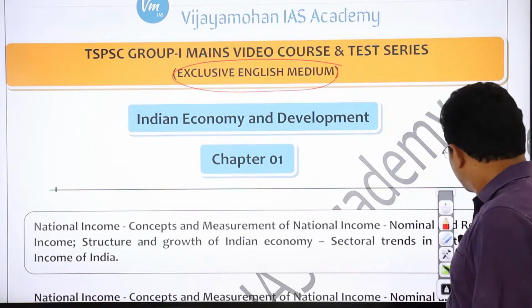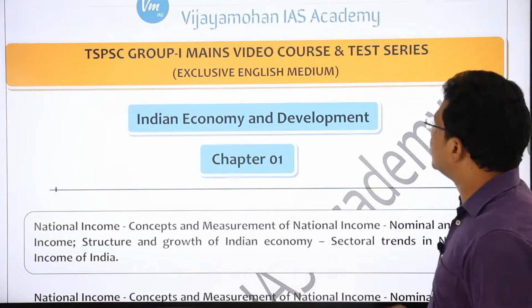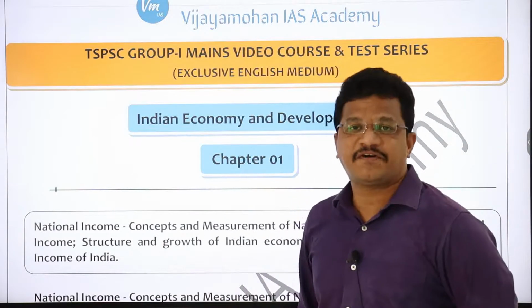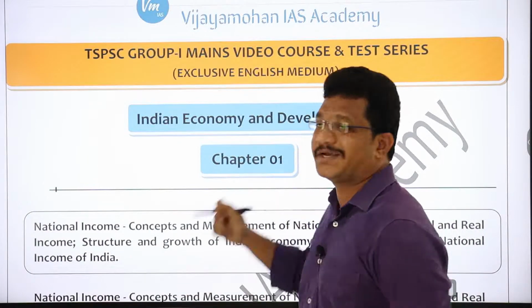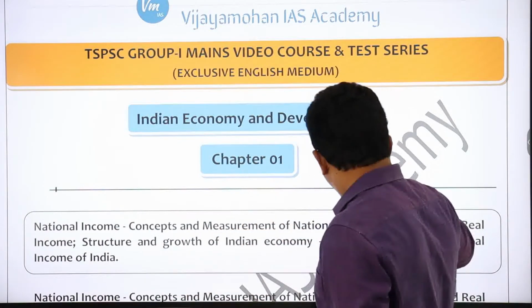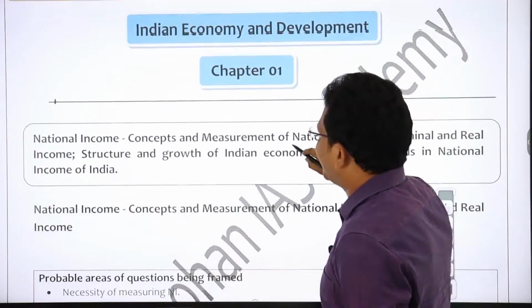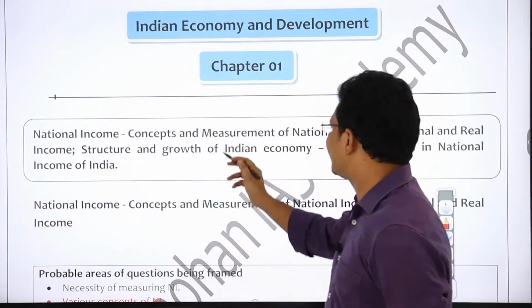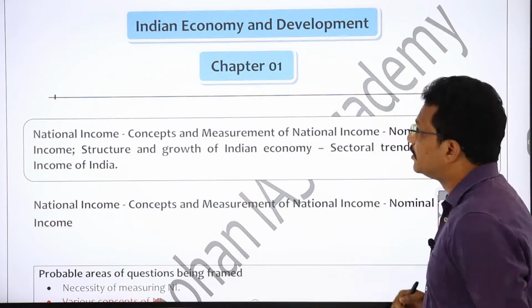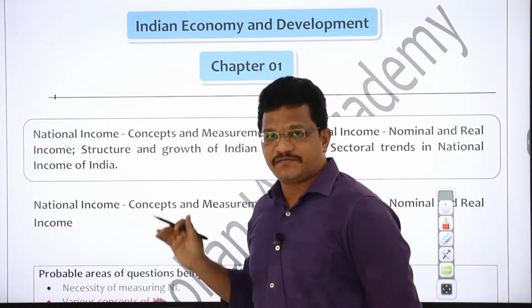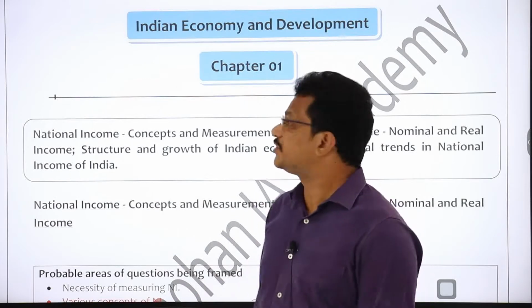So in today's class we will be dealing with the first chapter of Indian economy and development, and in the first chapter we will be seeing some of the aspects related to national income, concepts and measurement of national income.